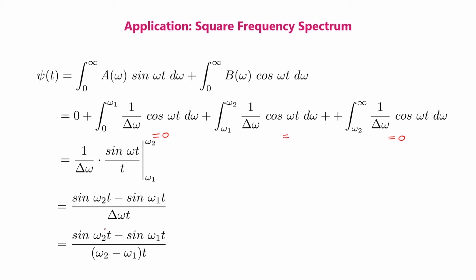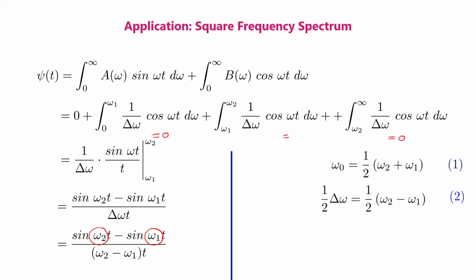In the next step, we'll try to eliminate omega 2 and omega 1. For that, we'll take omega 0 as the average of omega 1 and omega 2. So this is 1 by 2 times omega 2 plus omega 1. Let us call this equation 1. Now we also know that delta omega is the difference of omega 2 and omega 1.